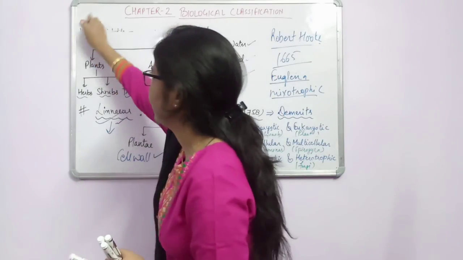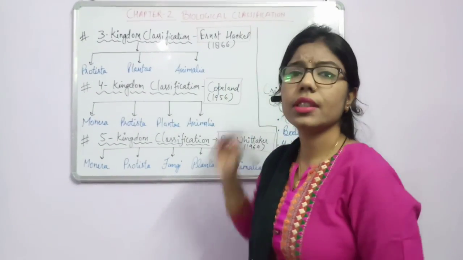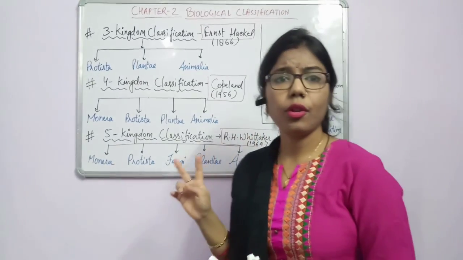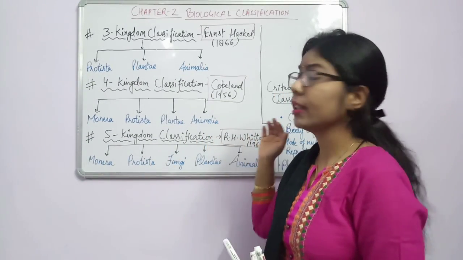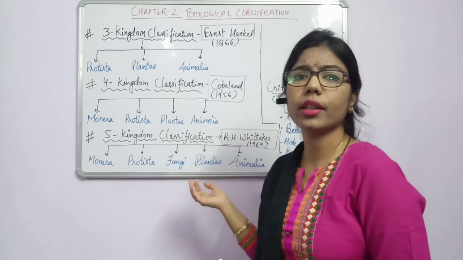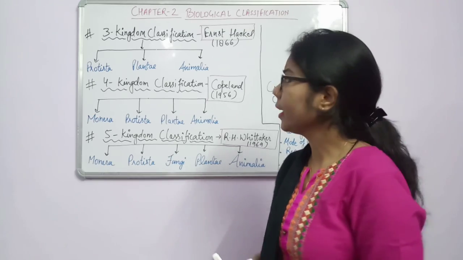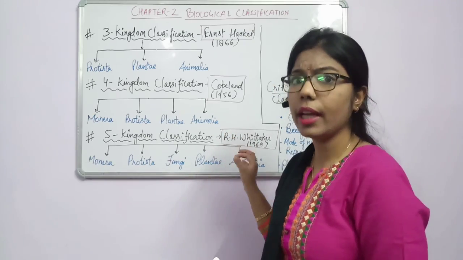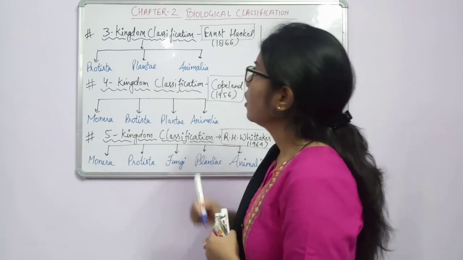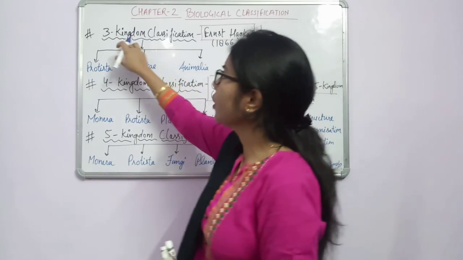Now we will start with the three kingdom classification. As we discussed in the two kingdom classification, what was the demerit? They have not taken into account the different characteristics like prokaryotic, eukaryotic, unicellular, multicellular, as well as Euglena. They were not able to keep Euglena in a proper kingdom because its characteristics are different. So that problem will be sorted out by the three kingdom classification.